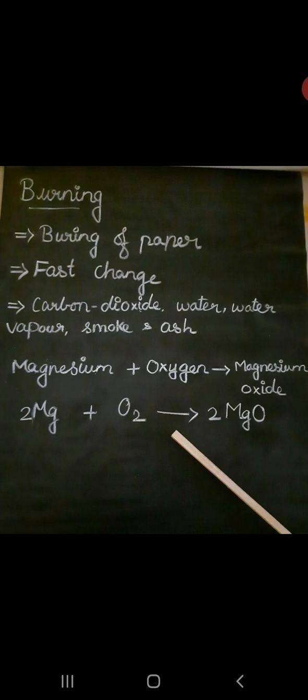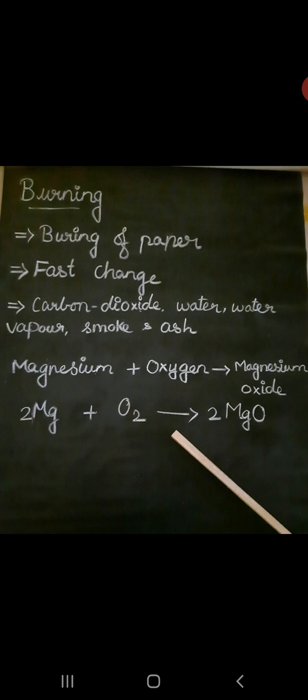Next we can see burning. The burning of paper is a fast change. Suddenly the paper will be burnt. So burning is a chemical change. When a piece of paper burns, we get entirely new substances. What are the substances? Carbon dioxide, water vapor, smoke and ash.